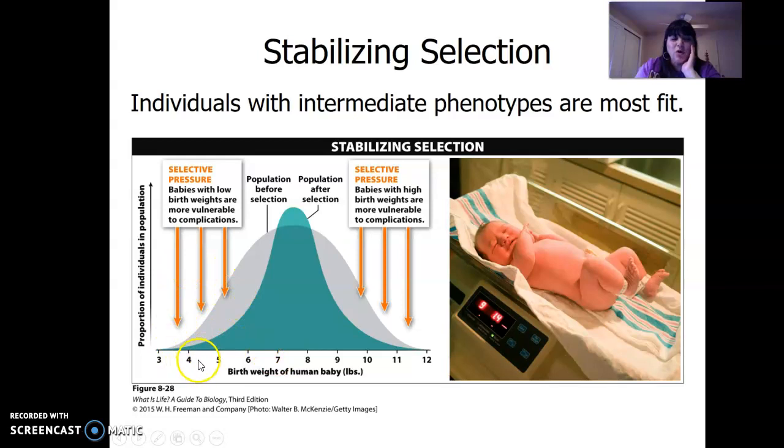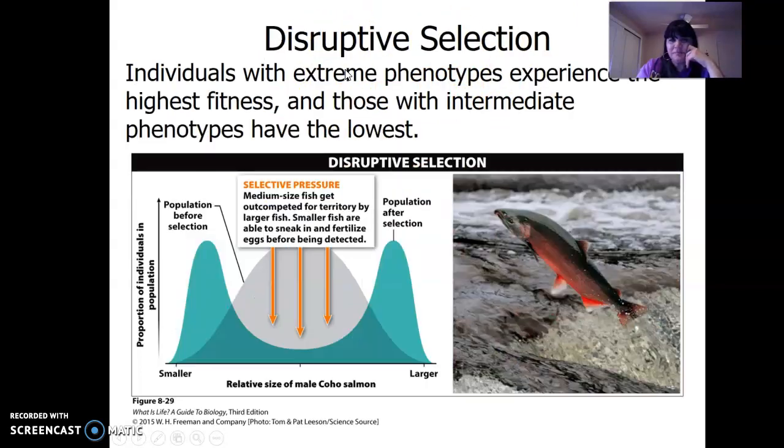Babies who are too small also had complications, maybe they didn't survive, like preemies. That was before C-sections. So natural selection would be selecting for the intermediate birth weight, and individuals with intermediate phenotypes are most fit. That's stabilizing selection.